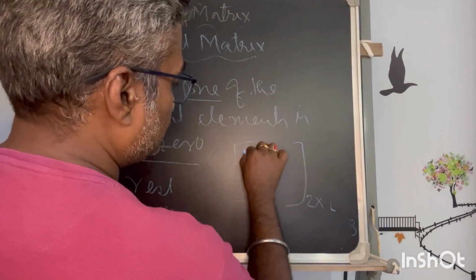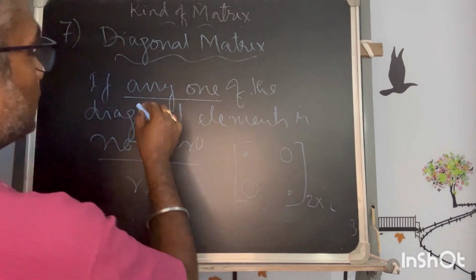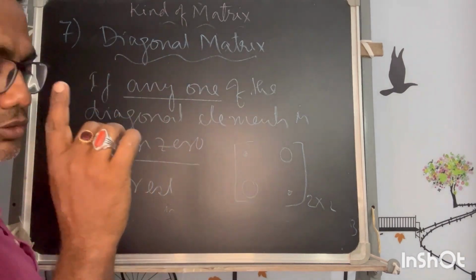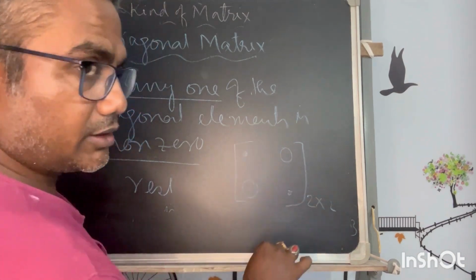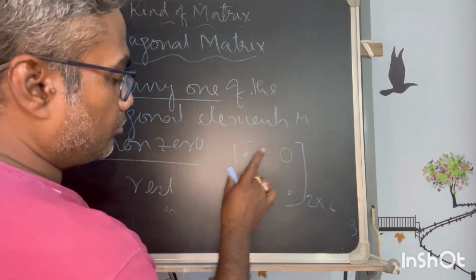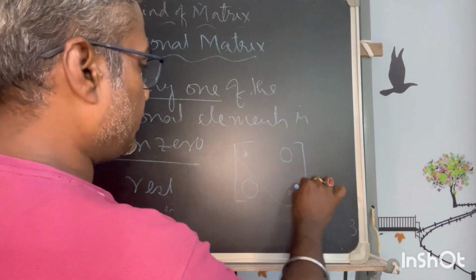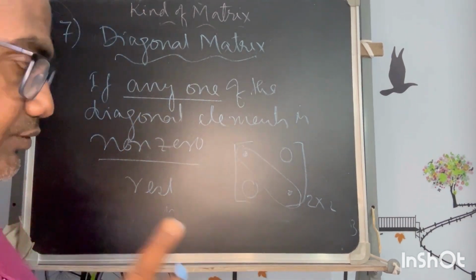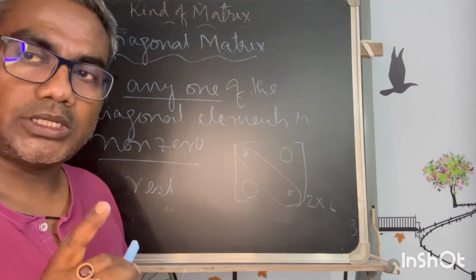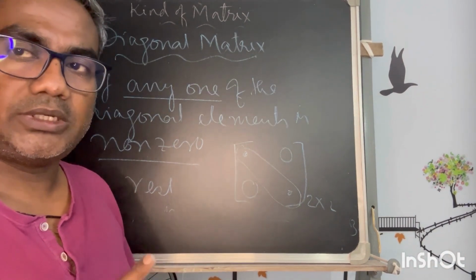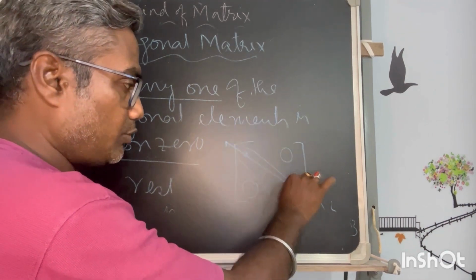When we talk about the diagonal elements, we mean the main diagonal only, as I described in my last video, starting from the left top to the bottom right.